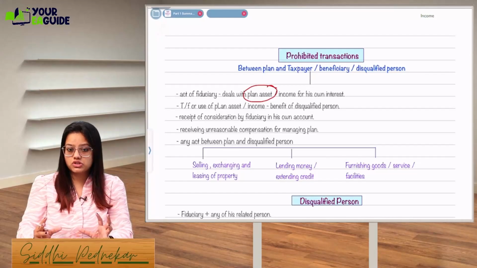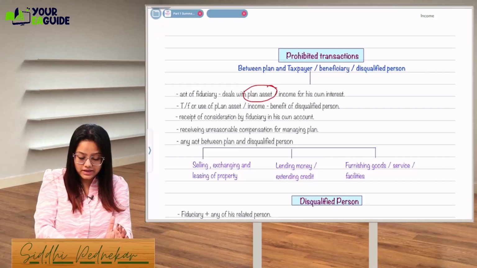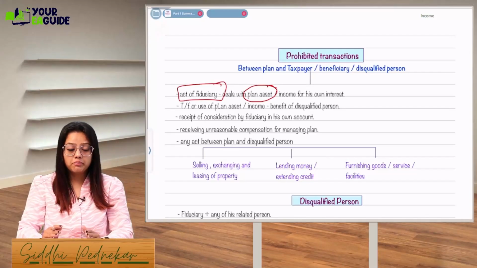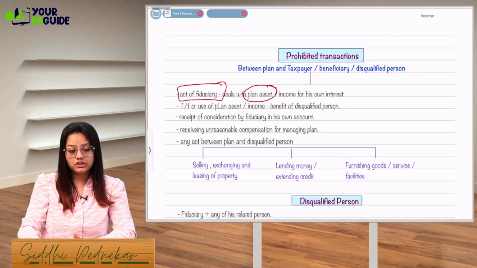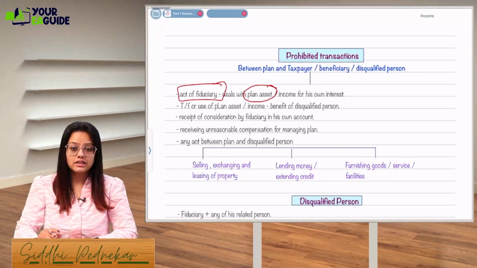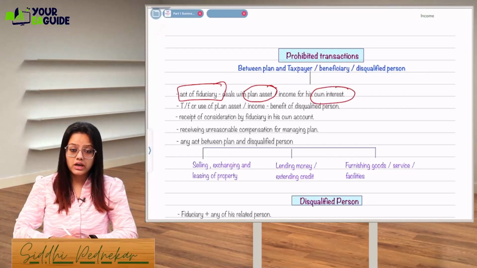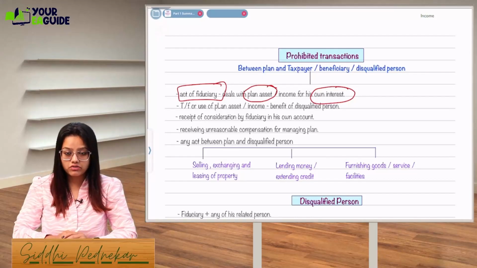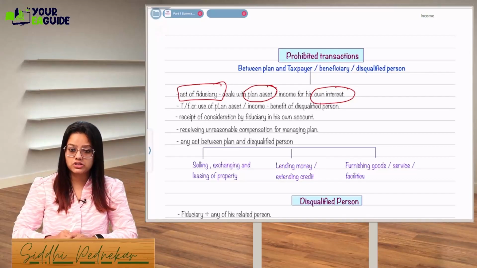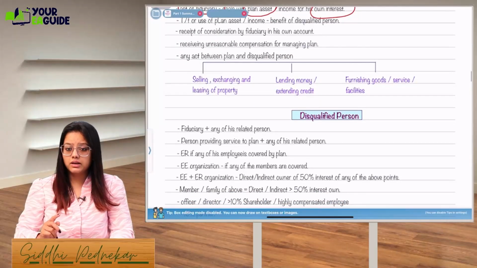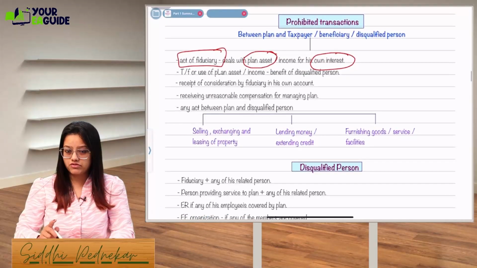The person who is handling your account, who has been making all the contributions and distributions, providing you the whole account, who is acting as a fiduciary, will not be able to deal with your plan asset, meaning all your contributions including your earnings, in their own interest. If they deal with that for their own interest, that is called prohibited transactions. What will happen in case of prohibited transactions? There are limits and some penalties and interest, we'll see later on.